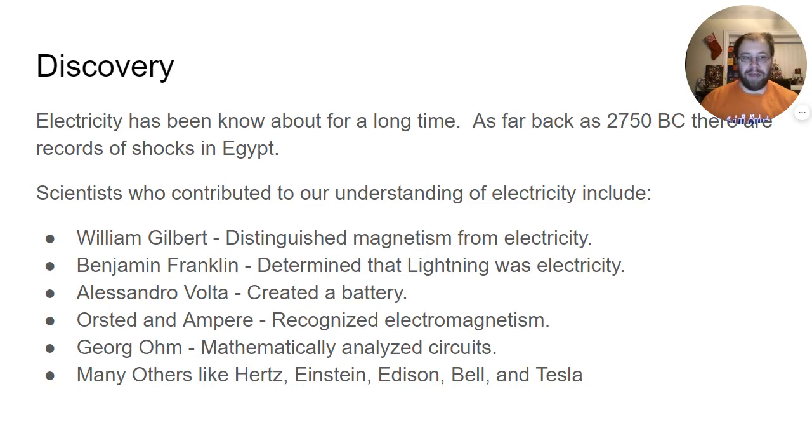If you went to elementary school, you'd know that one. Alessandro Volta created a battery, which means that he could generate electricity with a voltaic cell. Oersted and Ampere recognized that there's a thing called electromagnetism, which is where you get magnetism from electricity. George Ohm mathematically analyzed circuits, and then there are many others who also contributed in different ways, like Hertz and Einstein, Edison, Bell, and Tesla, just to name a few. There's tons of people who have made big strides in the field of electricity.